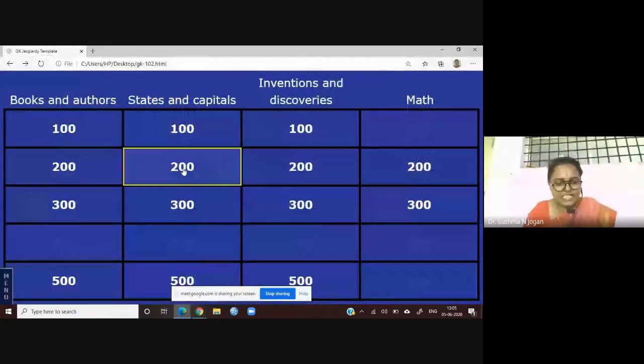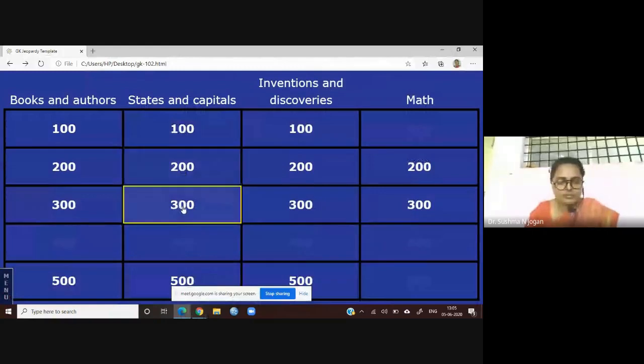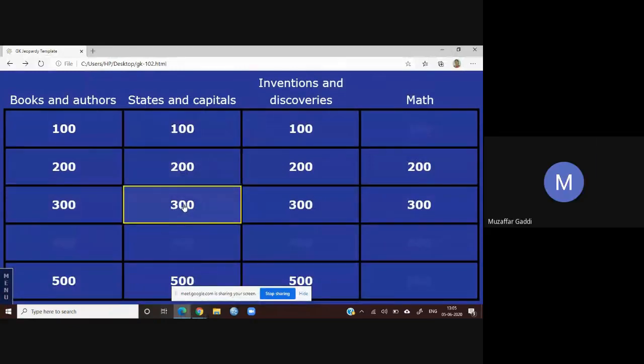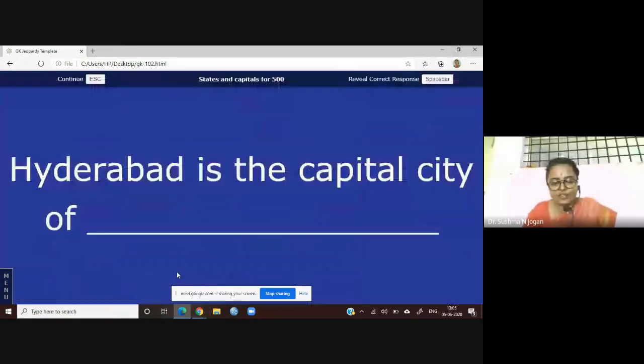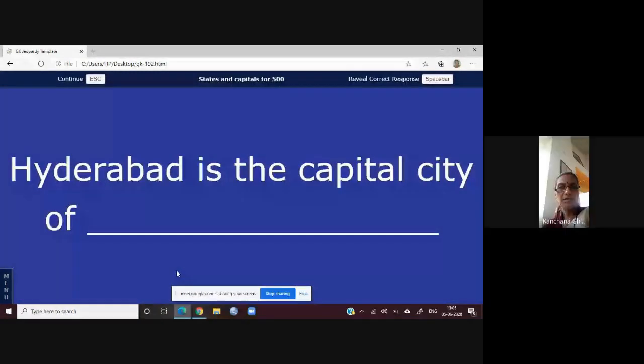Shall I ask states and capitals? Okay, states and capitals for 500. Hyderabad is the capital city of? Andhra Pradesh. Telangana.